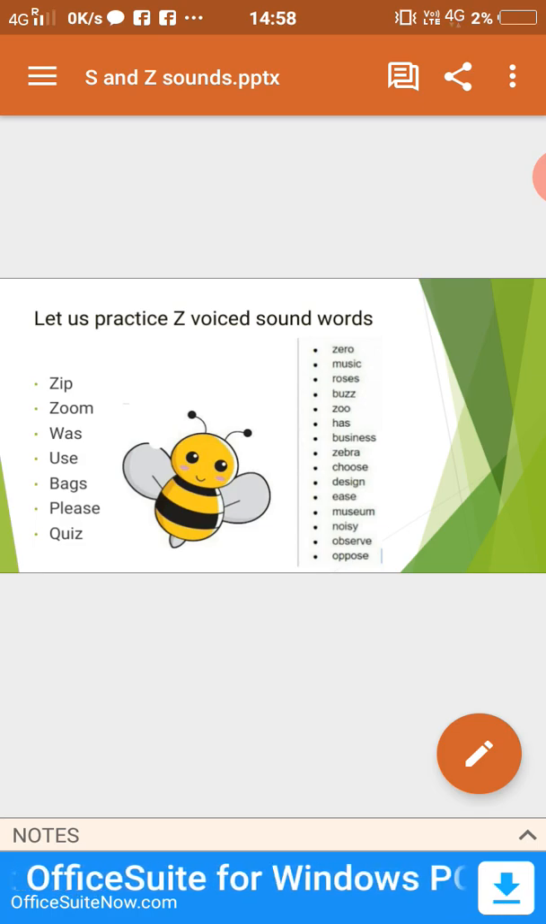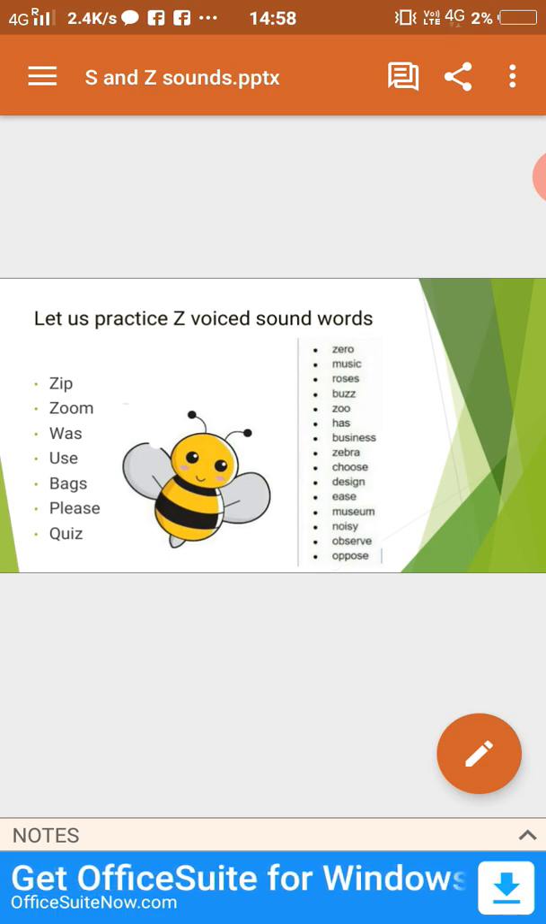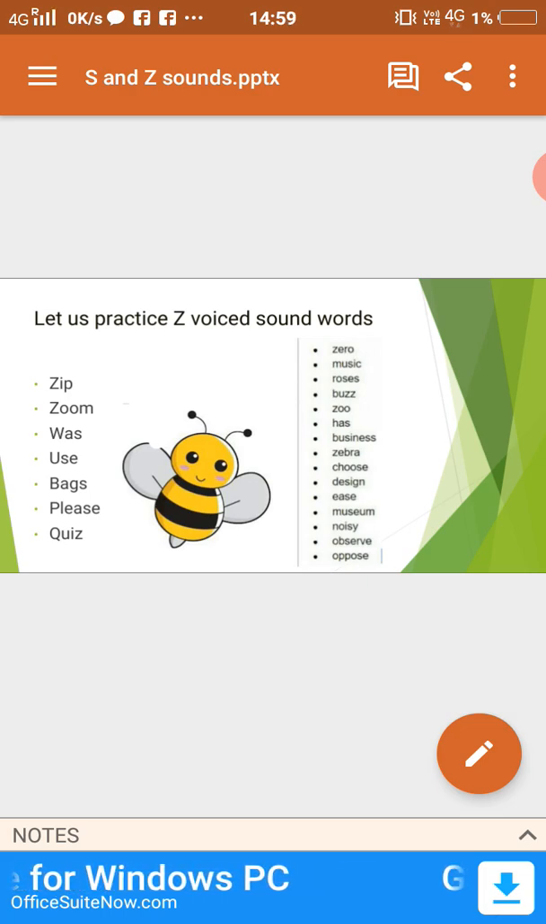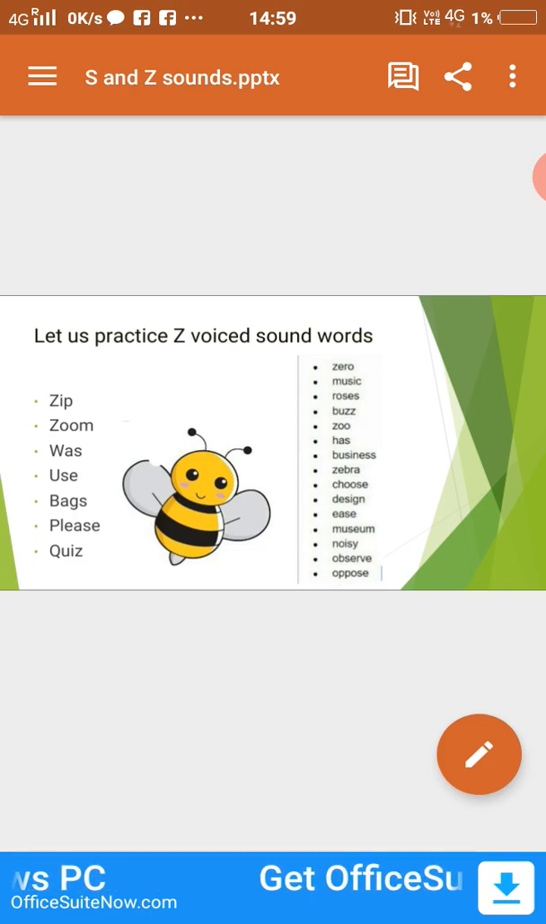Let's take here an example of has. The word has is written over there. It's spelled H-A-S, though it has S at the end, but it produces the voiced sound of the Z letter. Z, has. We can feel that our vocal cords are moving.